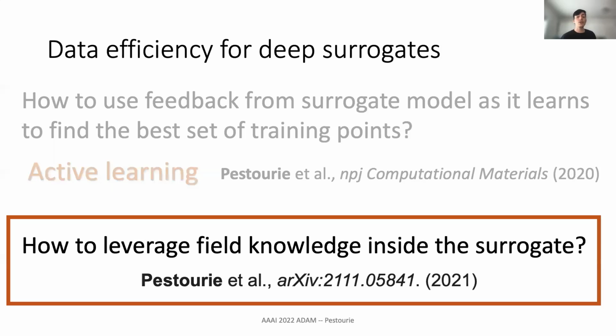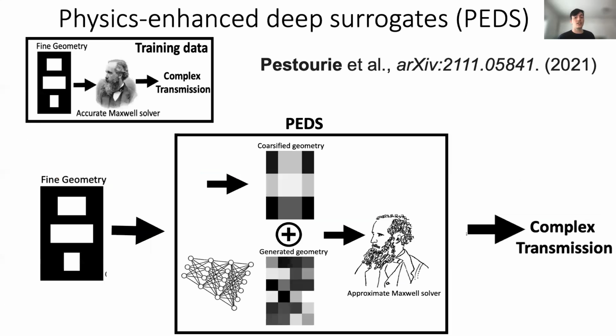But today I will focus on this second question. How can we leverage field knowledge inside the surrogate? This work was published on arXiv at the end of last year. We want to fit the complex transmission computed by an accurate solver, symbolized here by a picture of James Maxwell.